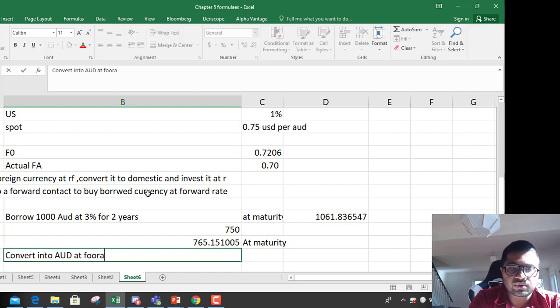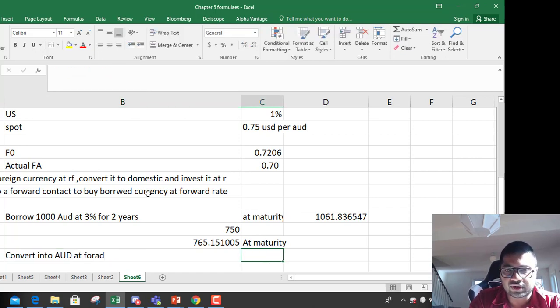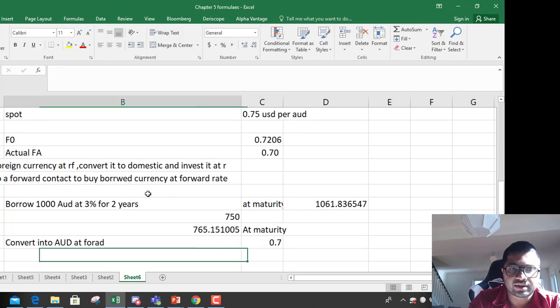So you will convert it using the forward rate. What is the forward rate? It is 0.70. That was the actual forward rate. So how much AUD do you receive?